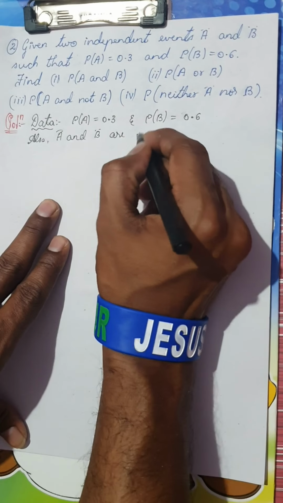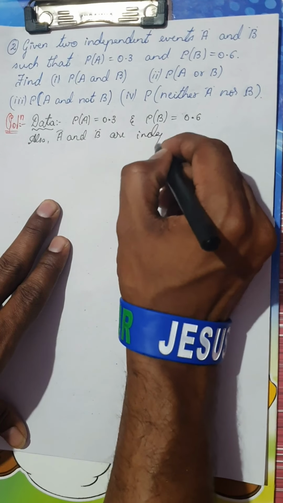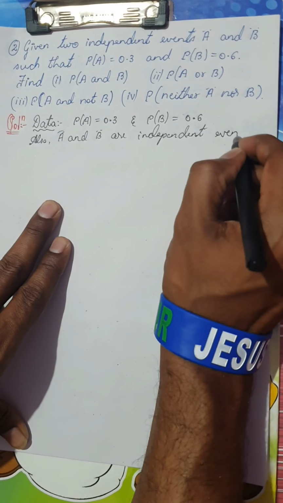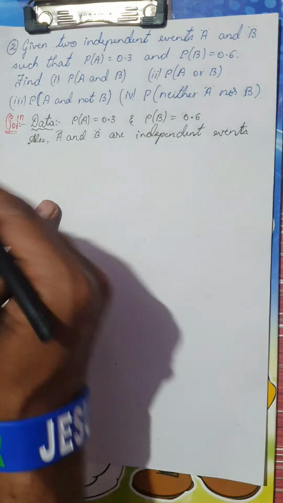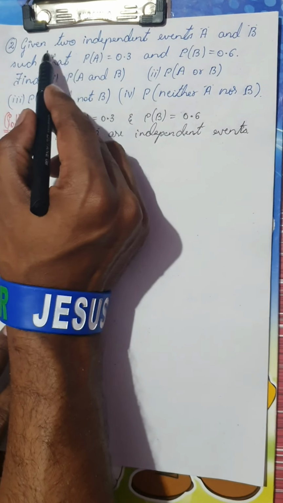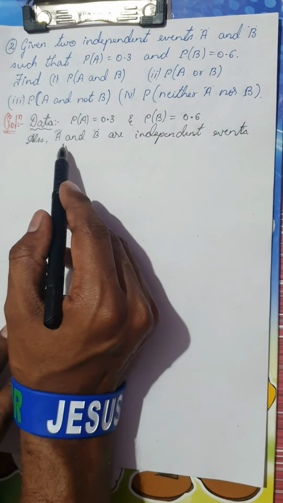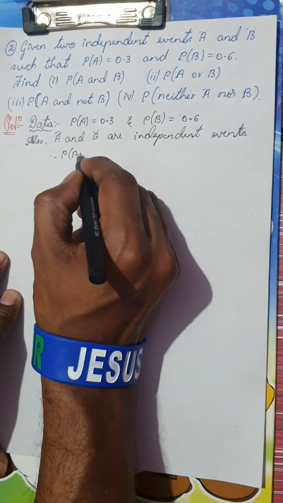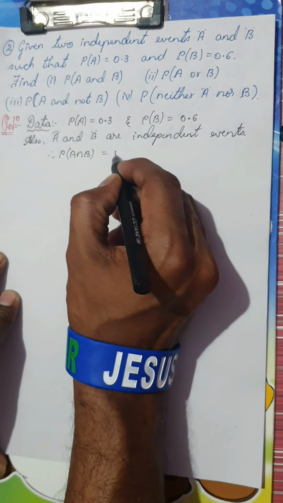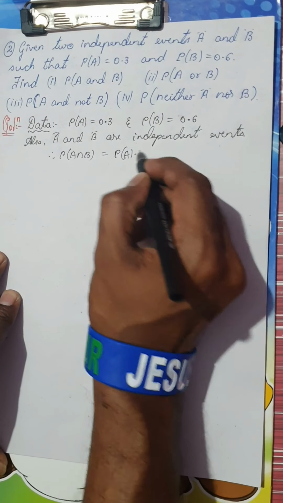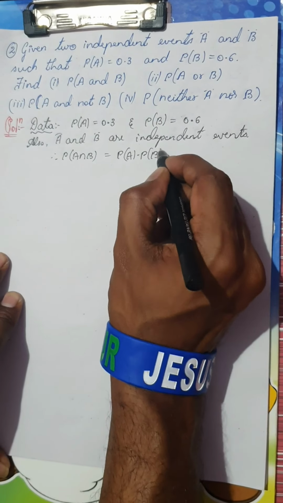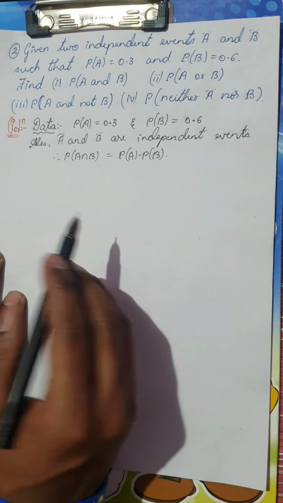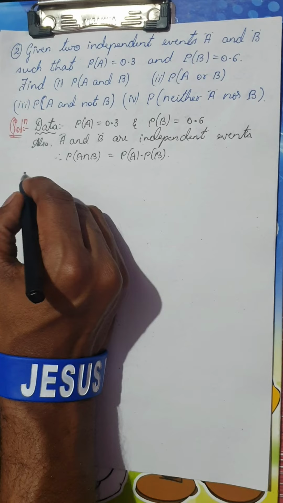What do you mean by independent events? Any idea? We have already dealt with it in 1 markers, and just previously we have seen, because he has given two independent events A and B. Whenever A and B are independent, probability of A intersection B will be P of A into P of B, that is probability of A into probability of B. Is it clear? So now with this, let me consider the first case.